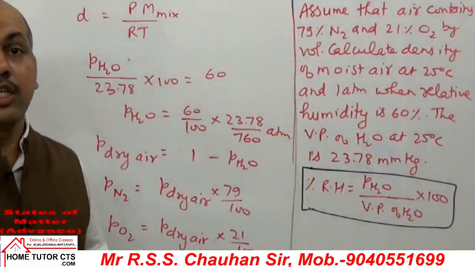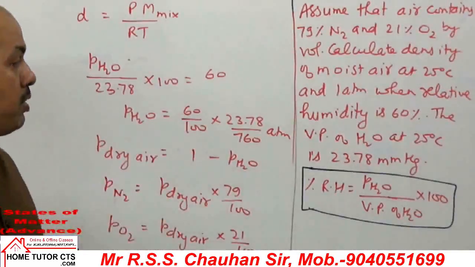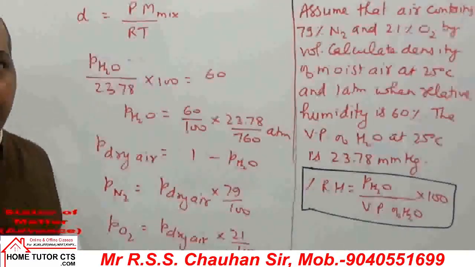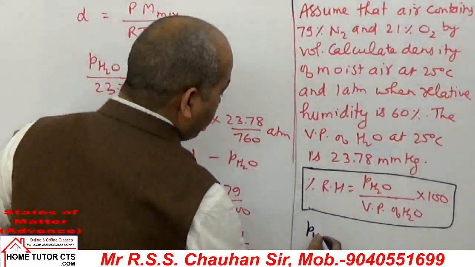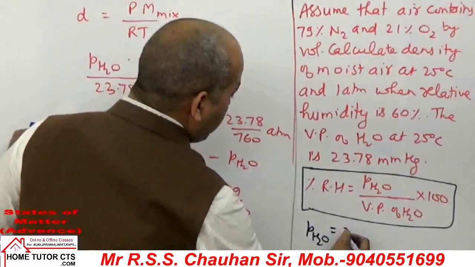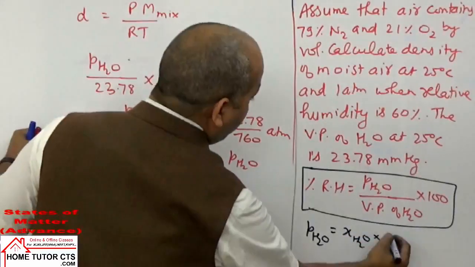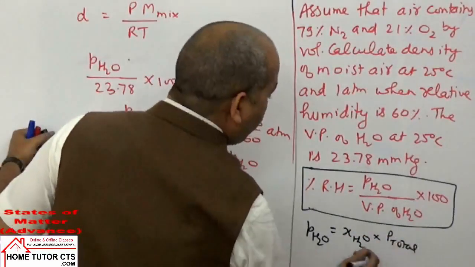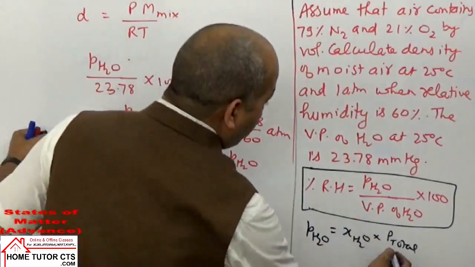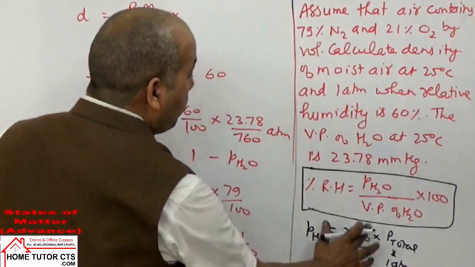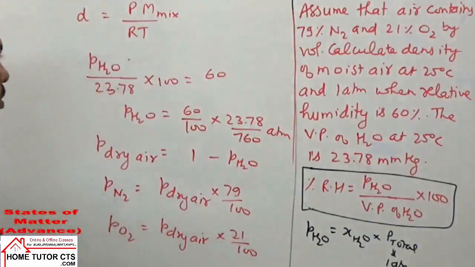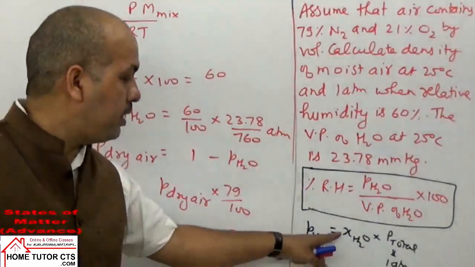Now since in this case the total pressure is 1 atmosphere, what is partial pressure expression-wise? It is mole fraction into total pressure of water or other components. Now when total pressure is 1 atmosphere, P H2O will be same as X H2O.